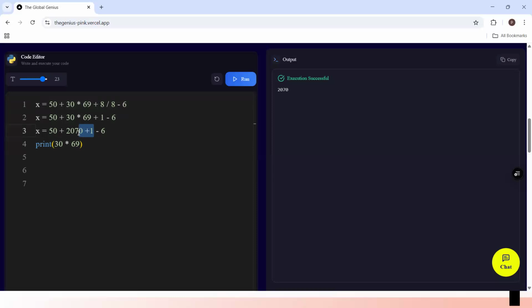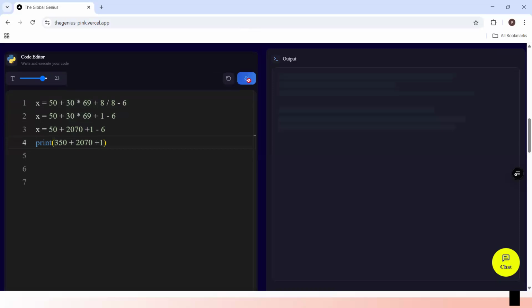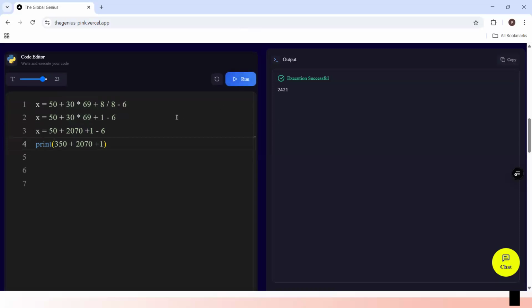Let me just do a quick printout here too. I'll copy it and put it inside here. If I run this now, let's see what we get. We will get 2421. So the next step will now be x is equal to 2421 minus 6. This is now going to be our final answer. So when we now print x, we are going to get the final answer. This is how we do it in BODMAS.